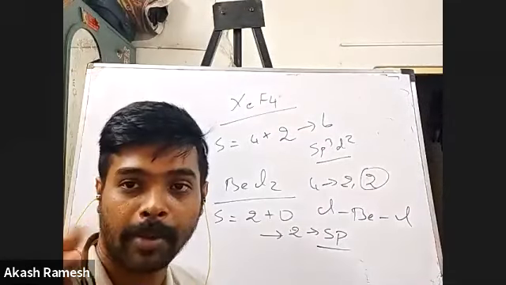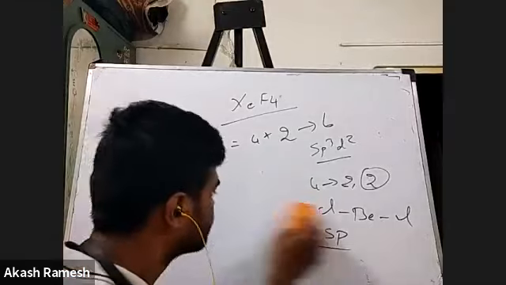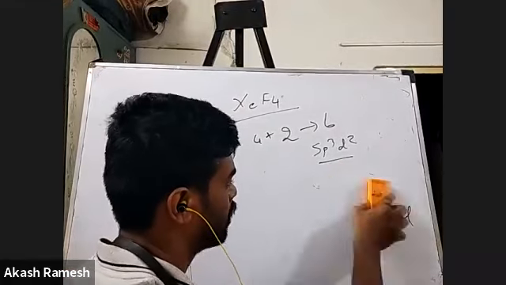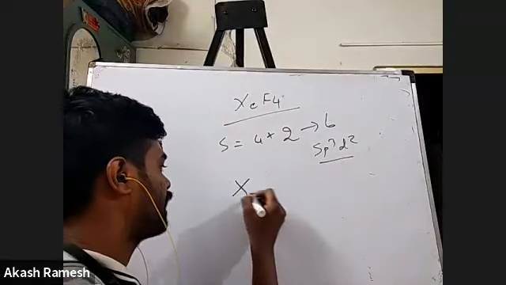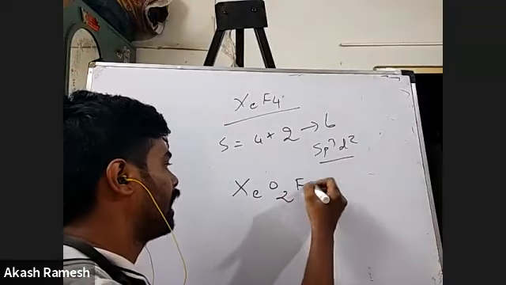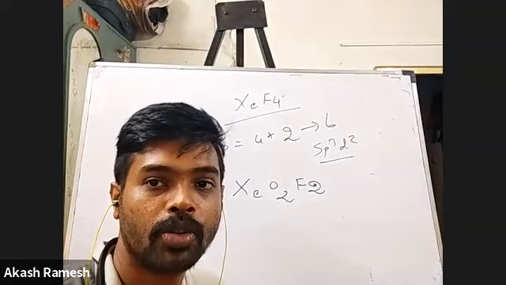Everybody understood? I think you have to find the number of lone pairs. I'll give XeO2F2. Shruti, are you ready?